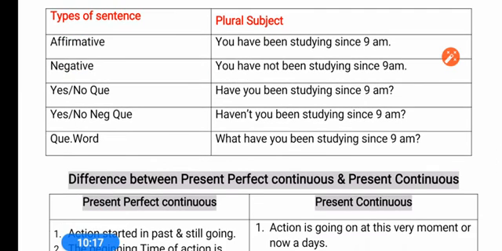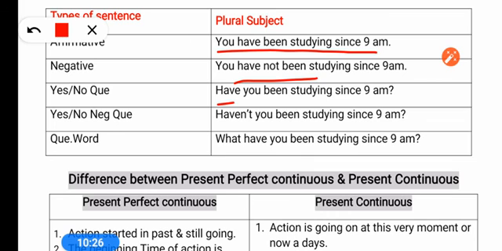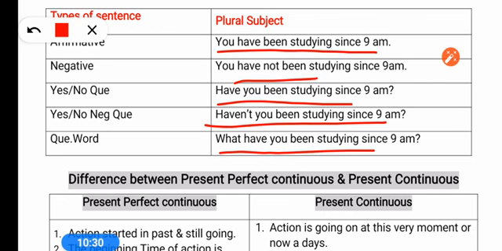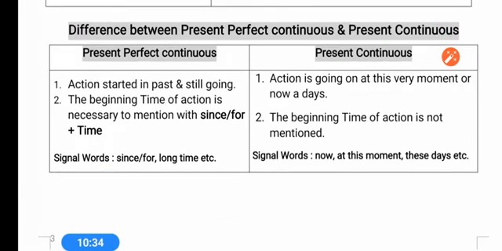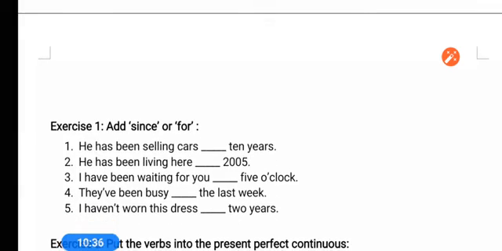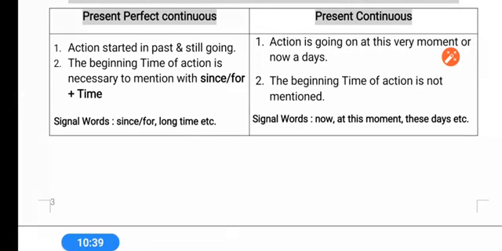If I say the plural one, you see, you have been studying since 9 a.m. You haven't been. Have you been studying? Haven't you been studying? What have you been studying? So this way we make questions. This tense is used very much in making questions, like: Have you been living here for a long time? Have you been waiting for me? Have you been preparing for this exam? How long have you been preparing?